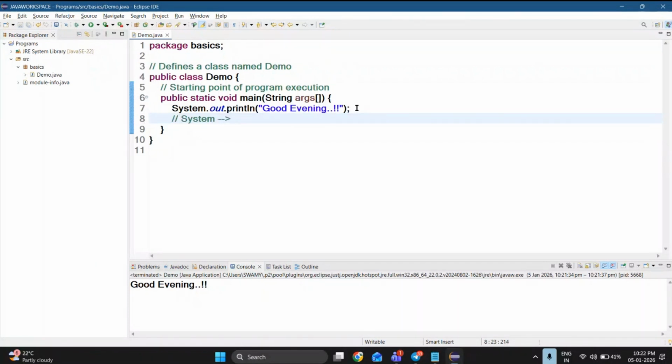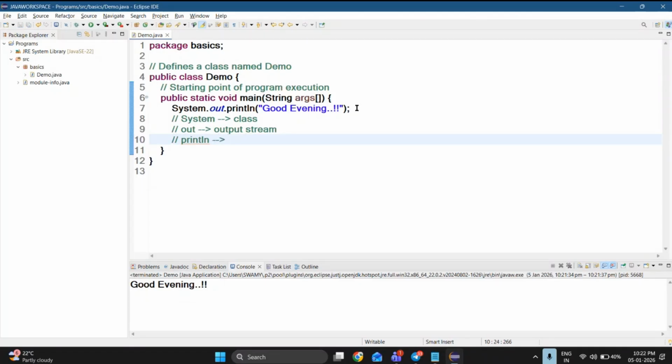System, what is meant by system then? System is nothing but just a class. Okay, system is a class. What is meant by out then? Out is an output stream. Fine. So what is meant by println? Println is nothing but we are going to print with a new line.